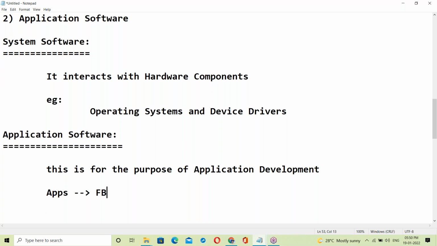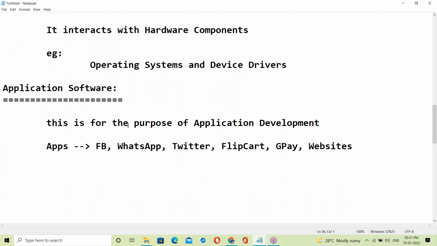Facebook is an application. WhatsApp, Twitter is an application here. Next, Flipkart is an application. Google Pay is an application here. Next, company websites are applications here. All these are applications.